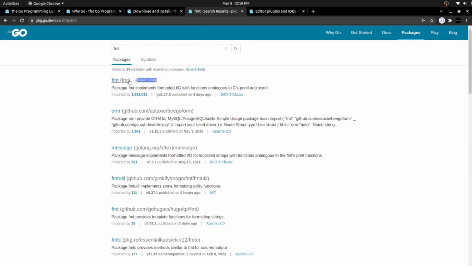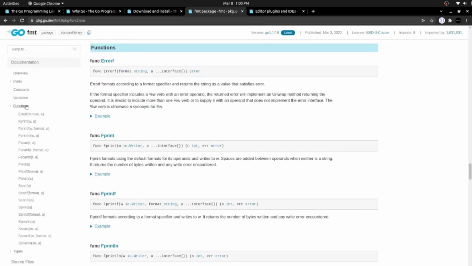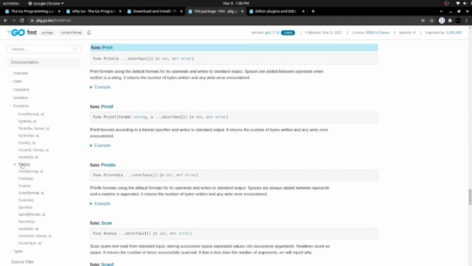Here you can see the tag. The standard library came with the Golang installation. If I click this, I can see the functions, variables, types, and constants that belong to this specific FMT package, or FMT library. If I click the functions tab, I can see the list of functions that belong to this library. So we can use either print, printf, or println. Let's try with print here. I'm clicking print, and here is the explanation.